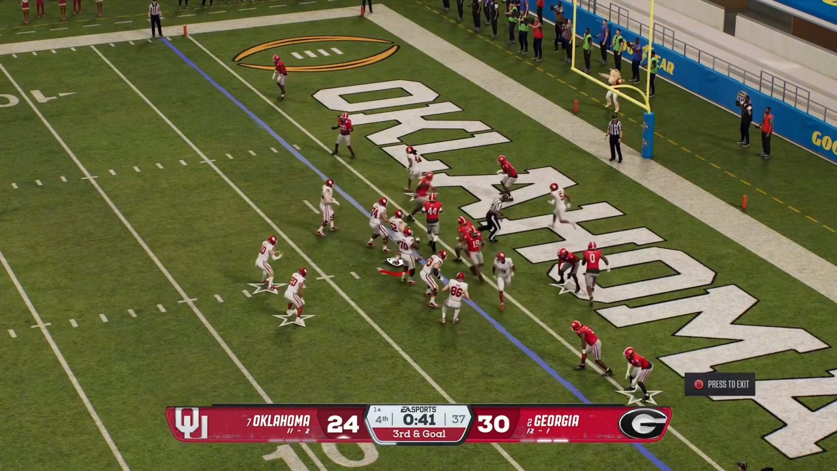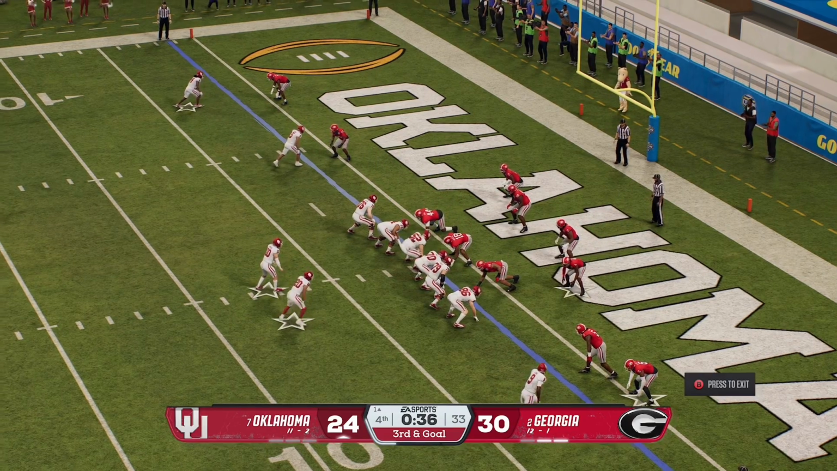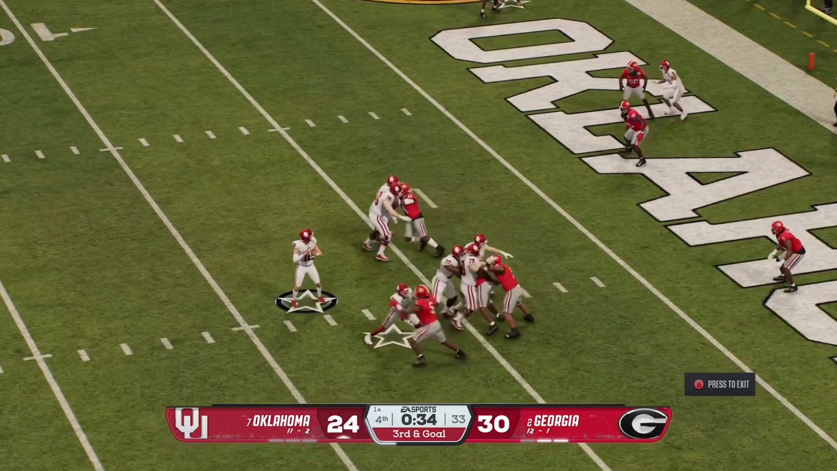No. Oklahoma can't go out. I'm not rooting for anyone. I mean, honestly, I'm going to be real with you. I am rooting against Georgia. Okay, I'm going to be real with you.